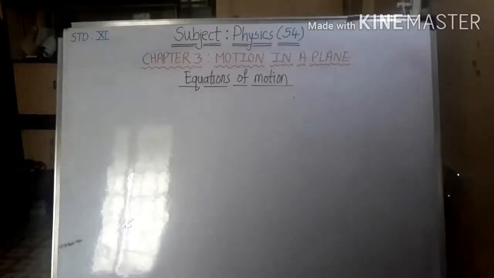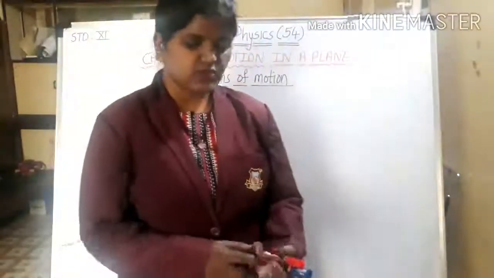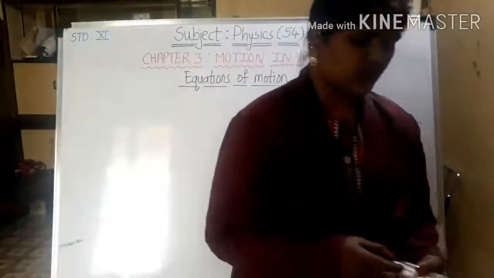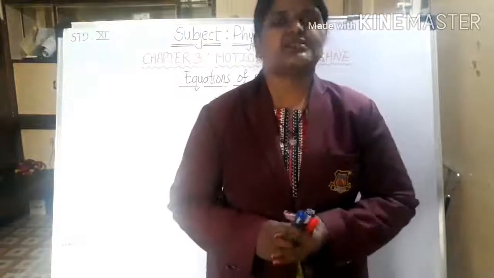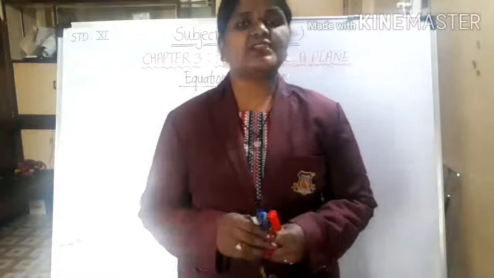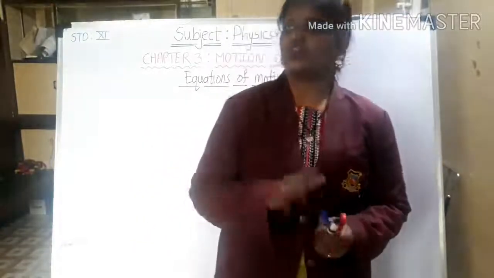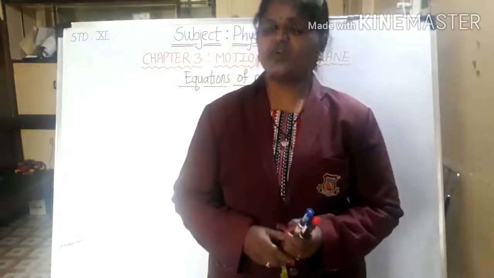Now, as we have said that we are going to see the equations of motion. So all we know that equations, okay. For that we have to consider the initial velocity as well as the final velocity. Again, motion. So particle is moving with uniform velocity, uniform motion. What is meaning of uniform?